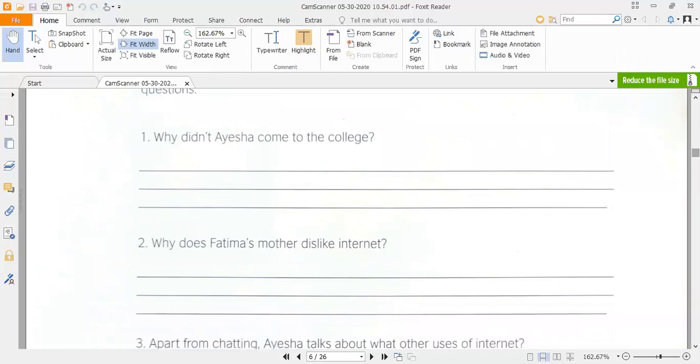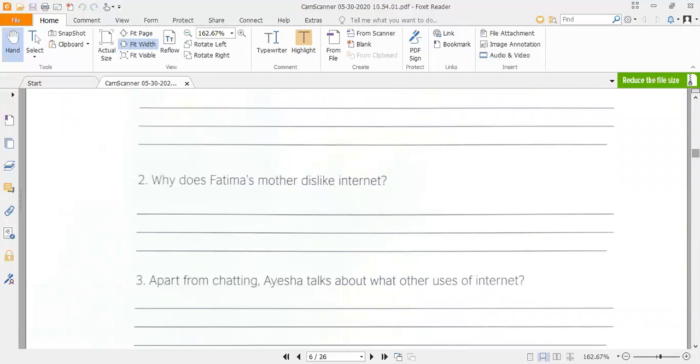So you have to write down the reasons here, and the lines or spaces are again given below the question. So you have to fill these lines or space by writing your answer here. Similarly, we have the second question, that is, why does Fatma's mother dislike the internet? Again, you have to provide different reasons and causes for why Fatma's mother doesn't like the usage of the internet. What are the reasons and causes? So you have to write down those reasons and causes in these three lines here.